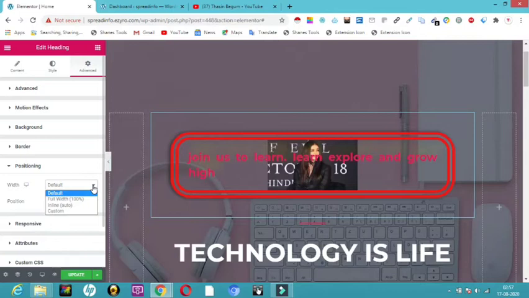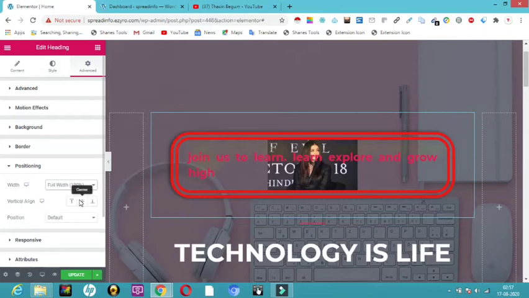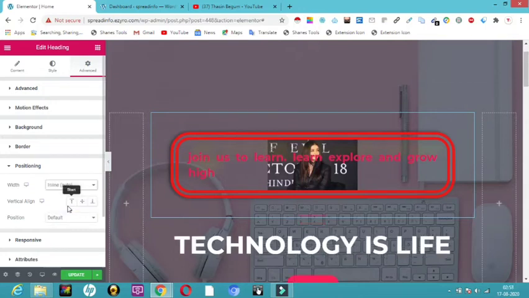Now I'm going to have this full width 100%. I want inline auto how I want. I just click on full width 100%. This is how it is full width 100%, and I want it to be inner auto. So this is how it will look. It is the vertical alignment, and the position how you want it to be. You want it to be absolute.